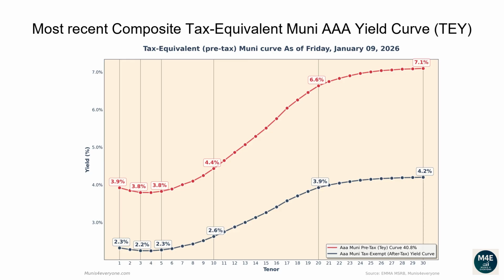The one-year tax-exempt yield is 2.32%, corresponding to a 3.92% tax-equivalent yield for investors in the top tax bracket. The two-year tax-equivalent yield is 3.85%. The 5-year tax-equivalent yield is 3.83%. The 10-year tax-equivalent yield is 4.43%. The 20-year tax-equivalent yield is 6.63%. The 30-year tax-equivalent yield is 7.1%.